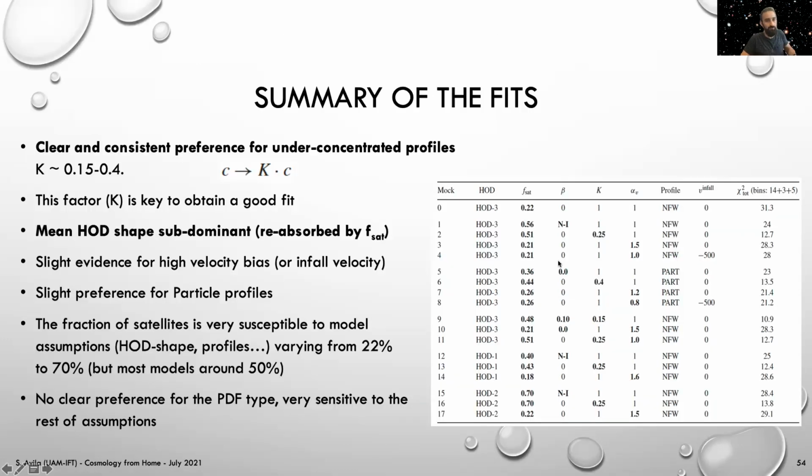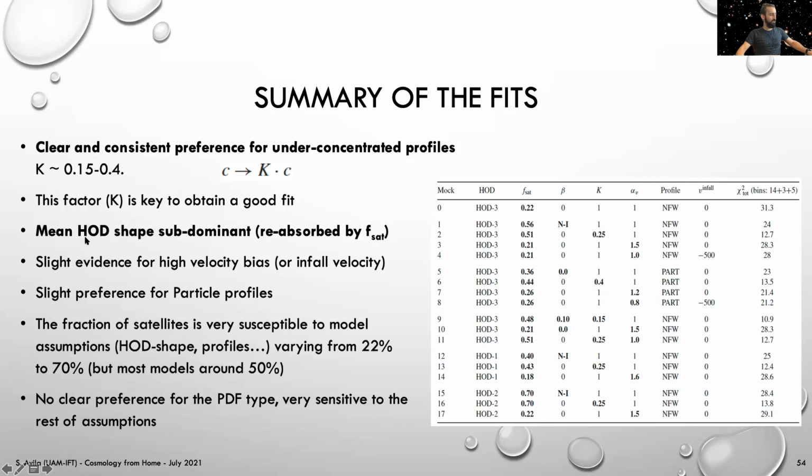In the paper, we also ran other fits varying different model choices, such as adding the particles, and also we tested for the degeneracies between different parameters. If you want to look at the details, you can go to the paper or to the appendices of these slides. But here I will summarize the results of all those fits. The main general conclusion we can draw is that we find in all cases a clear consistency in preferences for under-concentrated profiles. This can be from k of 0.15 to 0.4. This k factor is also key in order to obtain a good fit to the data.